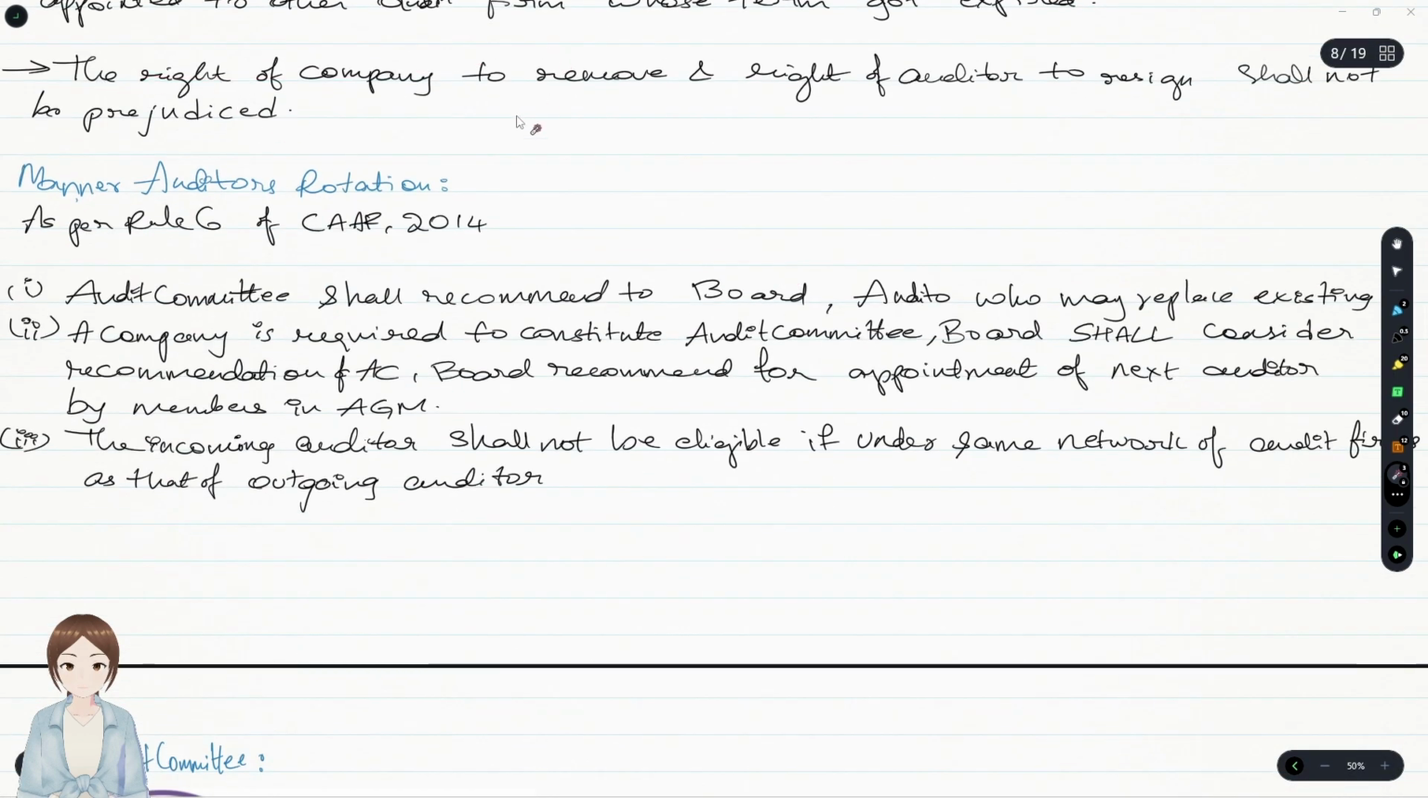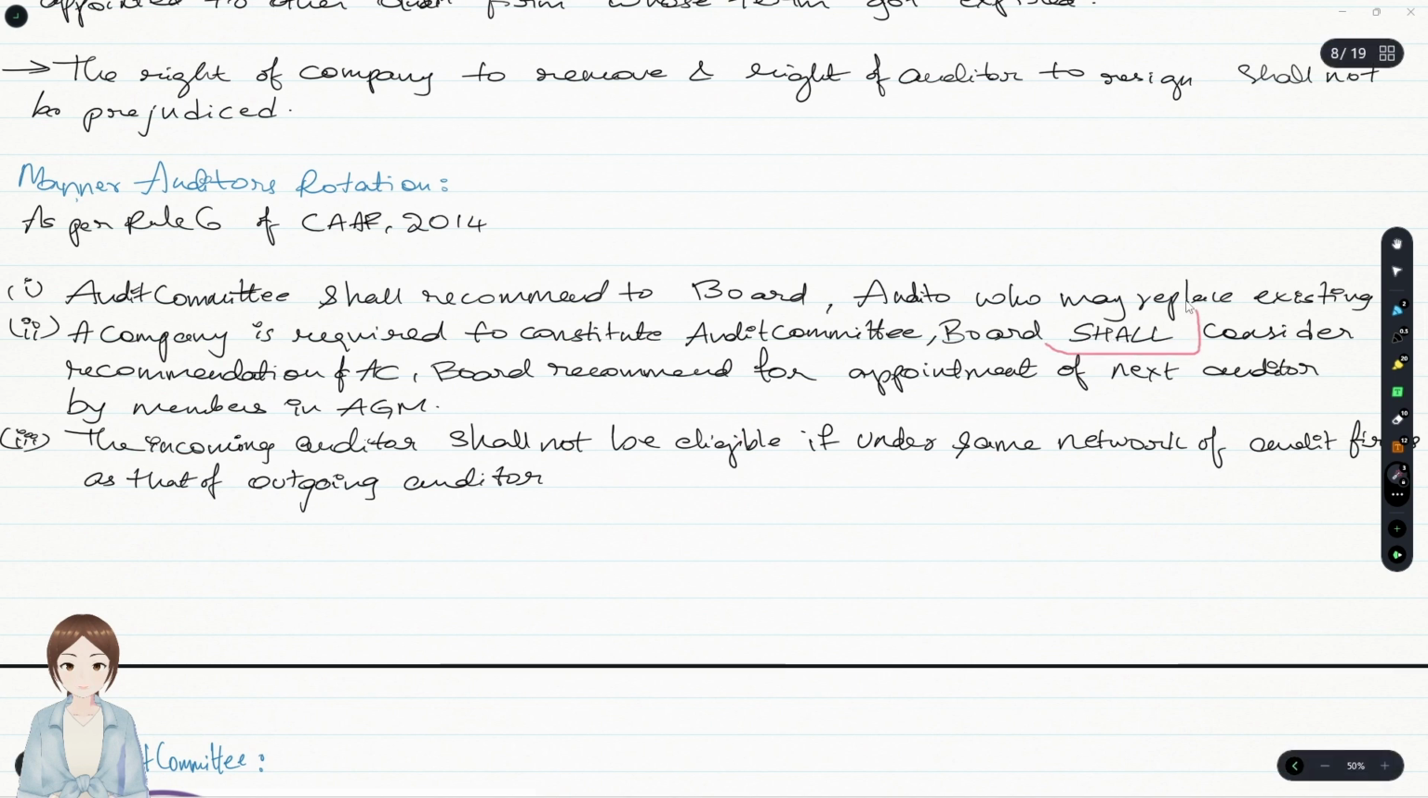Okay, the right of the company to remove and the right of the auditor to resign shall not be prejudiced, and that's a normal question regarding that. And now we are going on with the manner of how the auditors rotate. First, the audit committee shall recommend to the board the auditors whom you are replacing the existing with, that is the proposed auditor, and a company is required to constitute an audit committee if it has to be constituted, or there exists an audit committee in the company.